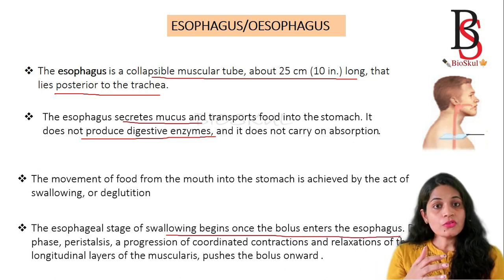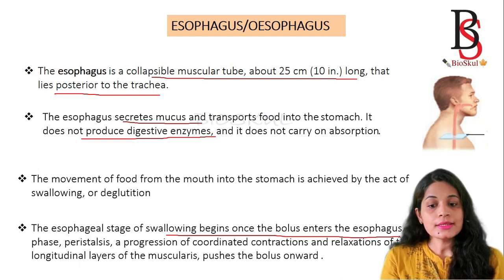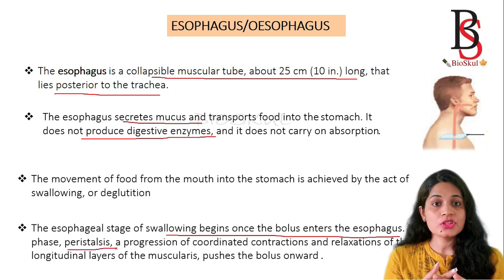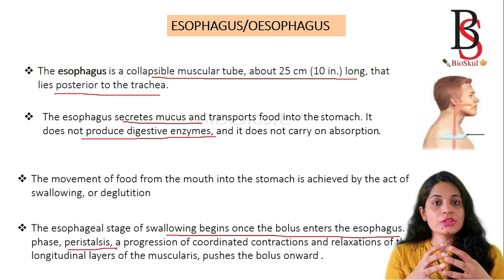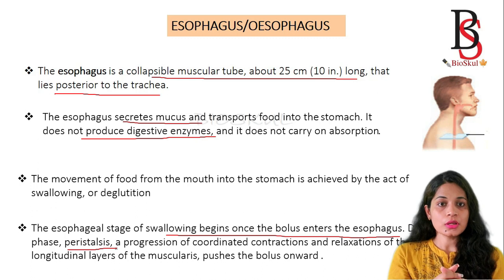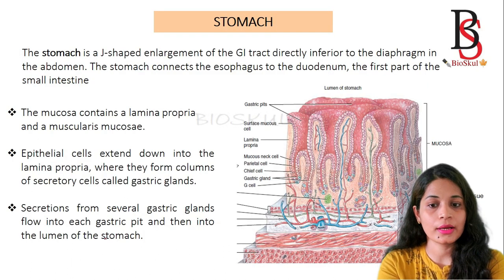So how will the food be moved from the esophagus into the stomach? For that, it requires peristalsis. Peristalsis is a process of contraction of the muscular layer that helps in the passage of the bolus from the esophagus to the stomach.